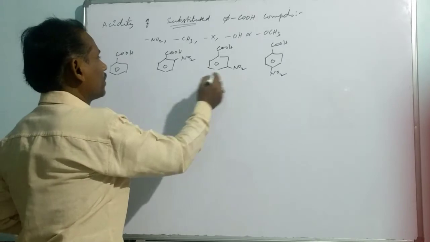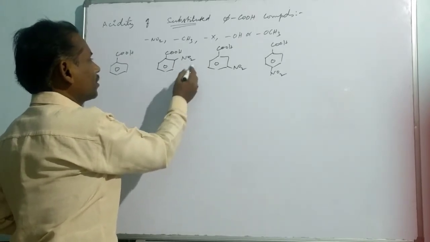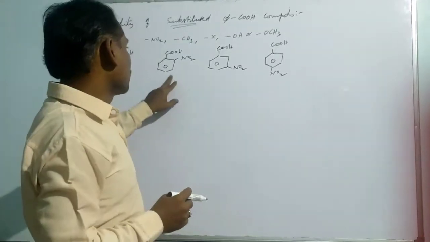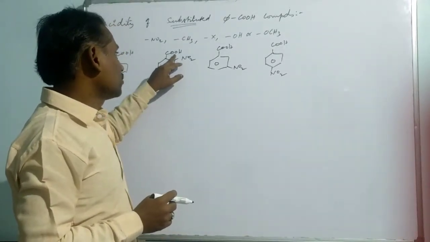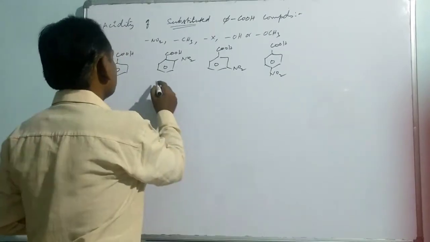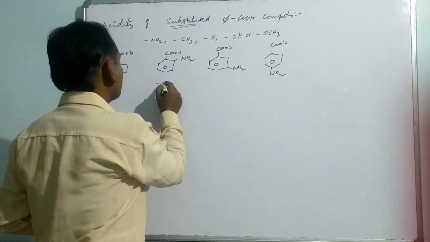Now if we think about various effects, one of the effects that can be considered is the inductive effect. The inductive effect is going to work maximum in this compound, because NO2 group is very near to the COOH. The inductive effect is more effective in this case. So we can say the minus I effect is operated.